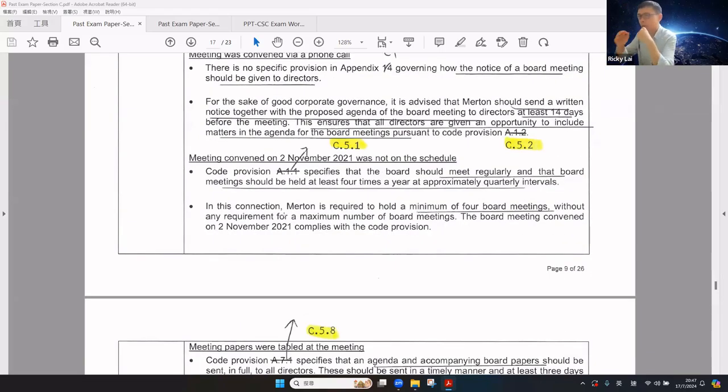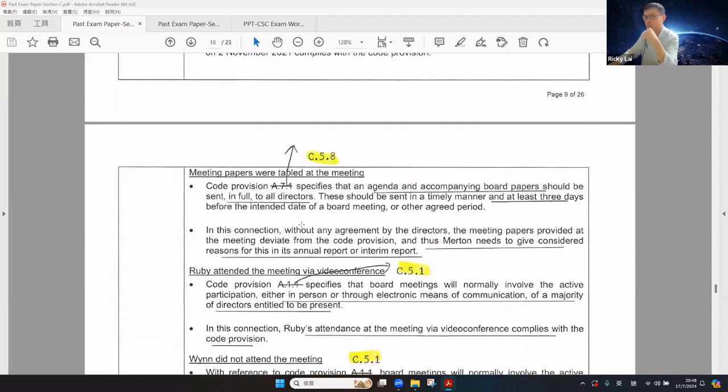How about November 2, which was not on schedule? The CG Code specifies the board should meet regularly, and board meetings should be held at least 4 times a year at approximately quarterly intervals. The company is required to hold a minimum of 4 board meetings without any requirement for a maximum number of board meetings, so the board meeting on November 2 complies with the CG Code.